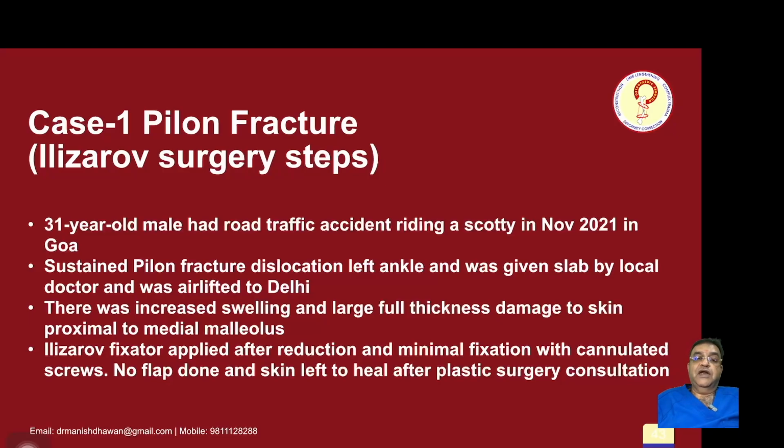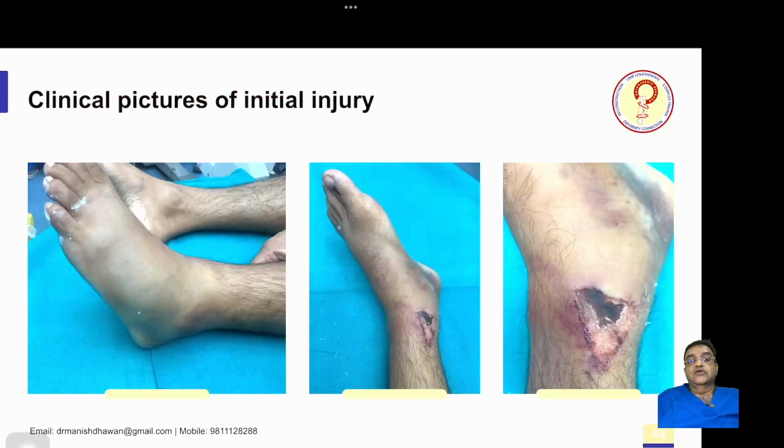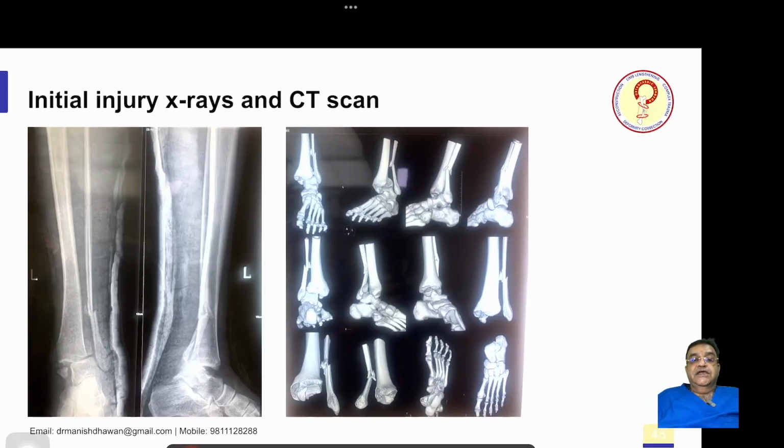Ilizarov fixator was applied after reduction, and minimal fixation with cannulated screws was done. No flap surgery was done, and the skin was left to heal after plastic surgery consultation. So this was the whole situation, and you can see a big full thickness defect there, a problem lesion in the skin. So this was his X-ray and the CT scan. This basically gives us the planning.